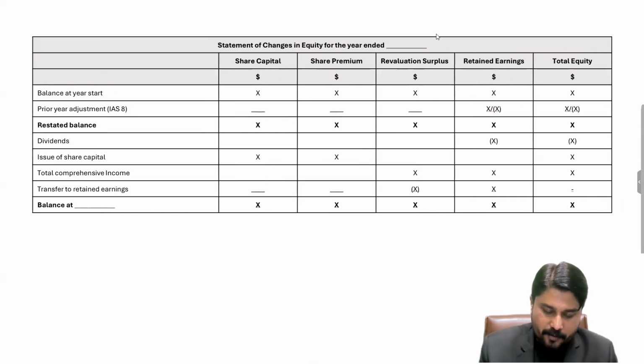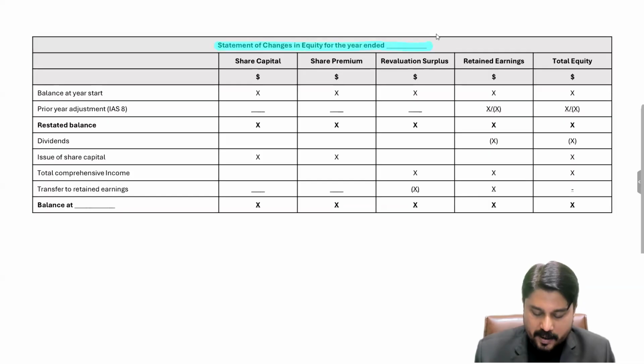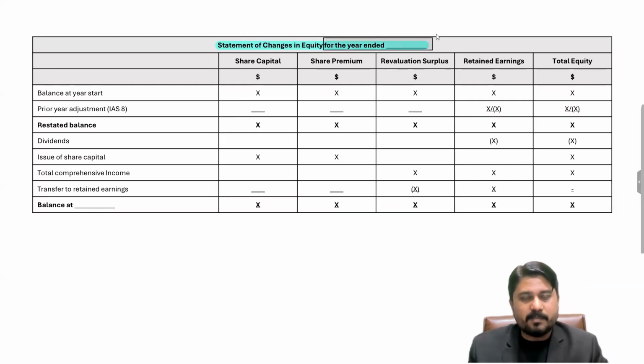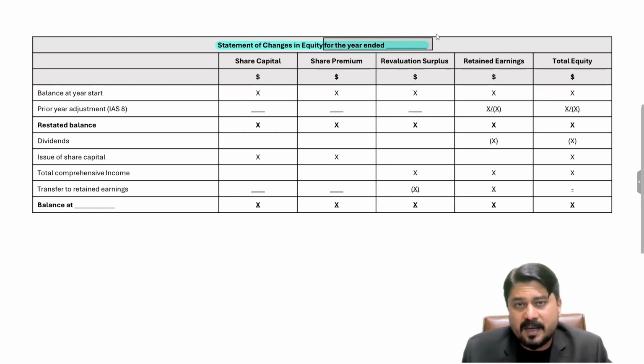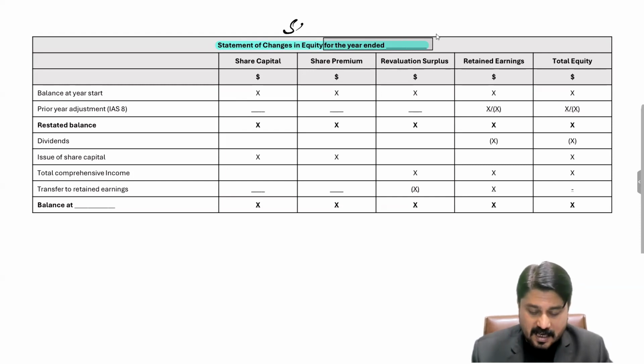And thereafter, if we talk about the statement of changes in equity, during the year the company may issue shares, may pay the dividend, may issue loan notes, may issue shares at par value or at more than par value, may earn profits, there could be any other things. So basically, in the statement of changes in equity, what we do is show the yearly transactions, not for any specific time period.